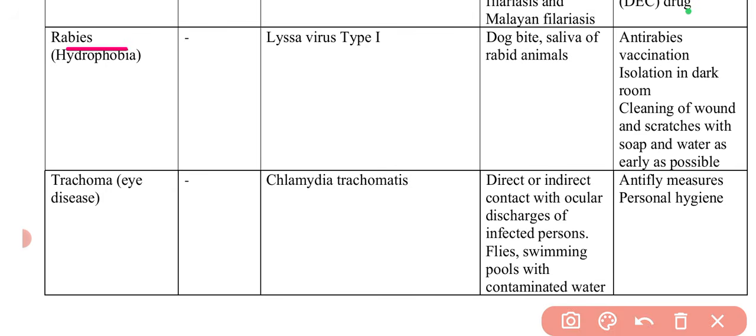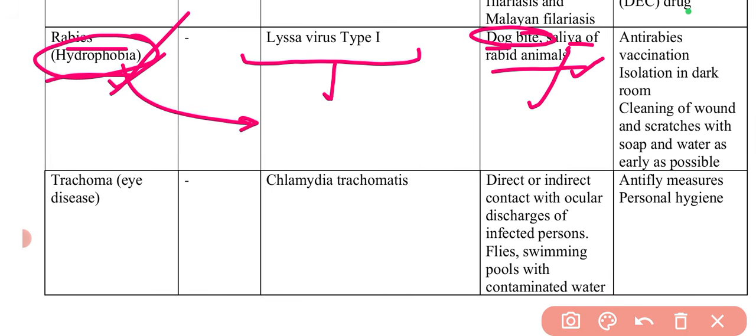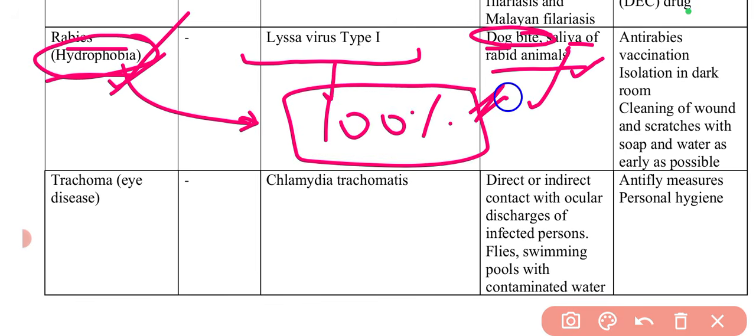Next is rabies. Rabies is also known as hydrophobia. Another name you can always remember. It is caused by Lyssavirus type 1, through the saliva of rabid animals, mainly through saliva or dog bite. It can spread from person to person, and there is no cure for this particular disease. If a person has rabies, then it is a 100% death-causing disease.